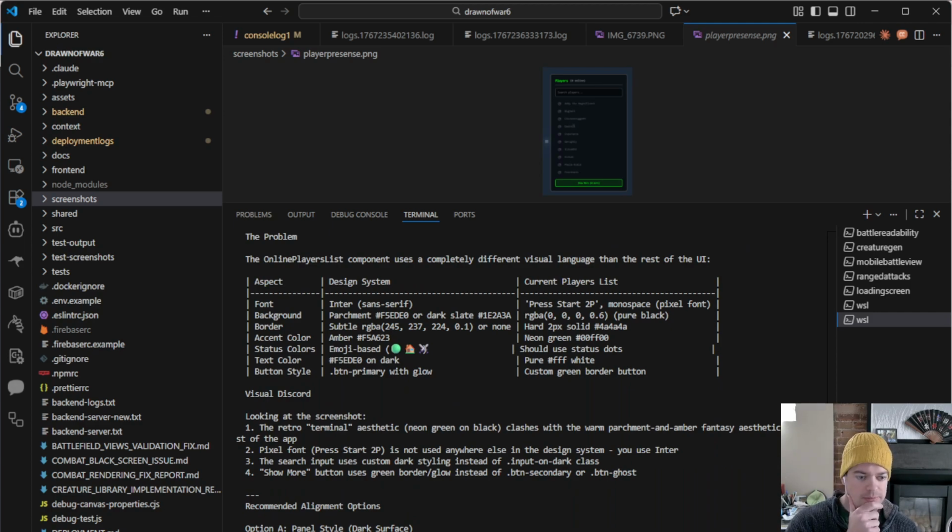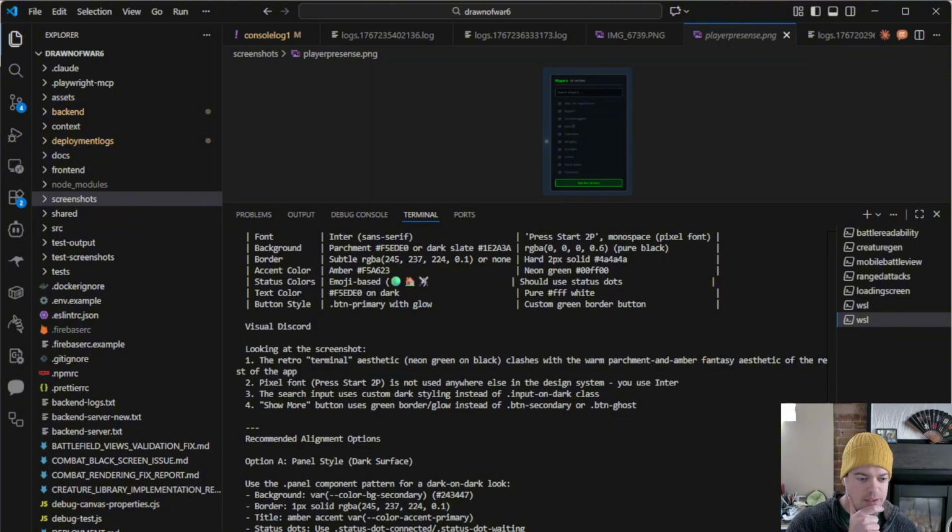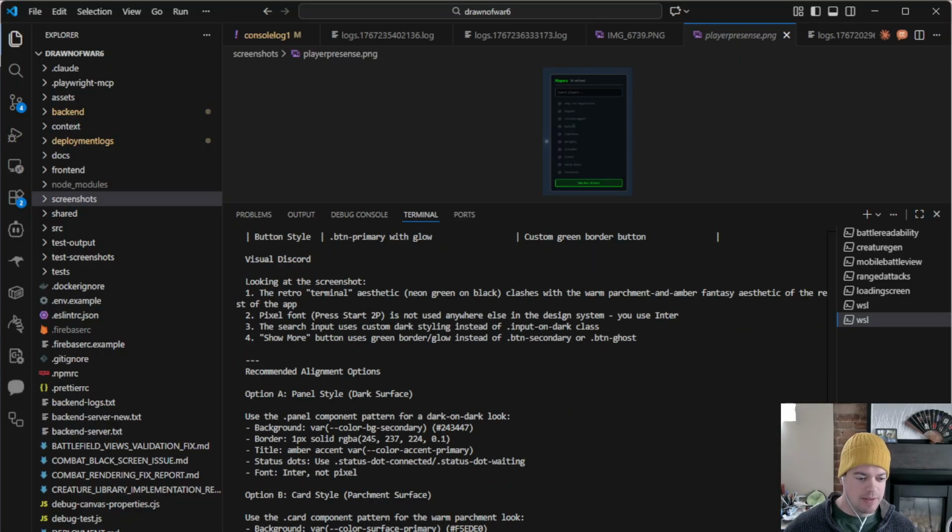Panel style, card style. I kind of think I like card style. What's the hybrid? Let's just do card style. Let's see what that looks like. Implement card style, please.